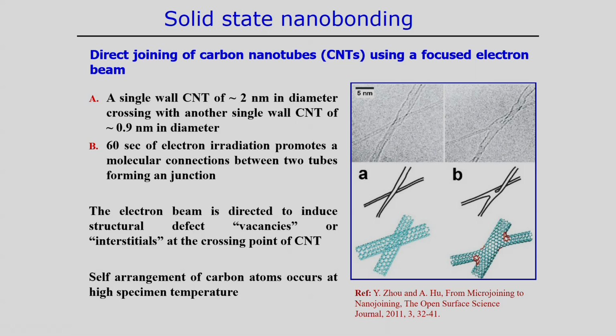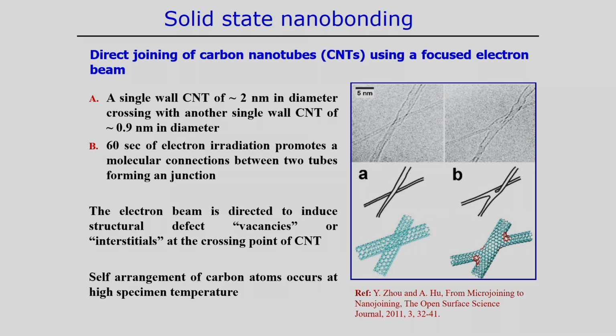Direct joining of carbon nanotubes using a focused electron beam is also possible. For example, if we look at this figure, a single wall carbon nanotube of 2 nanometer in diameter is crossing with another single wall CNT tube of 0.9 nanometer in diameter.